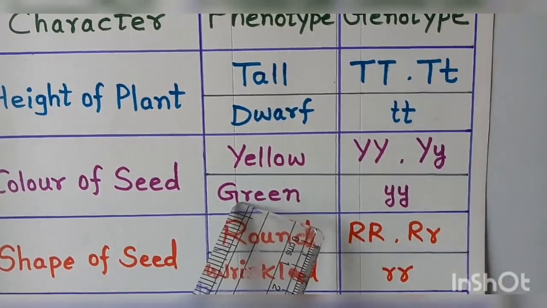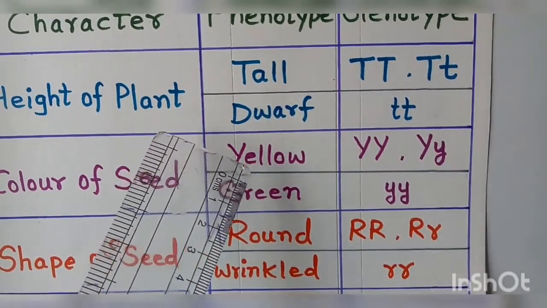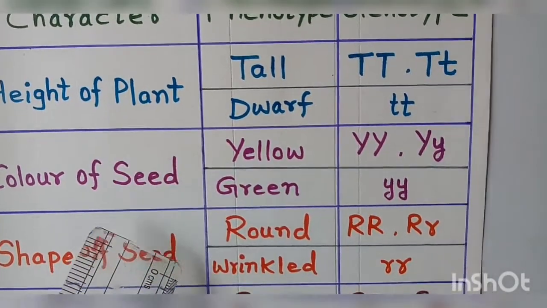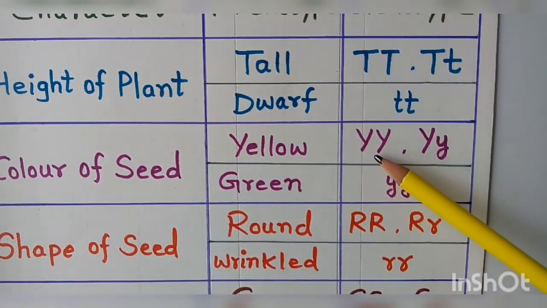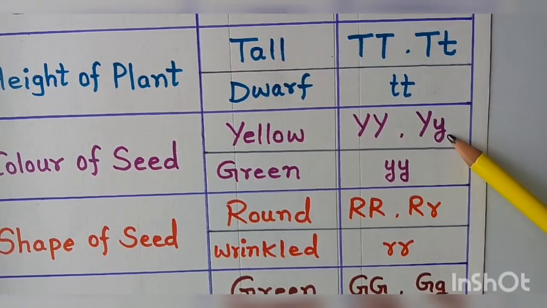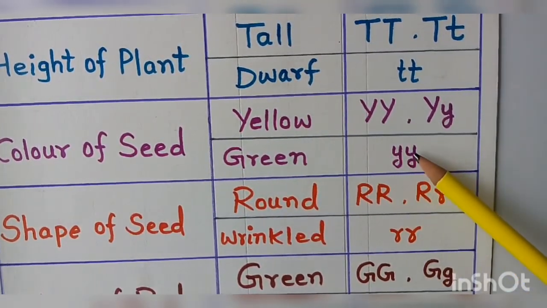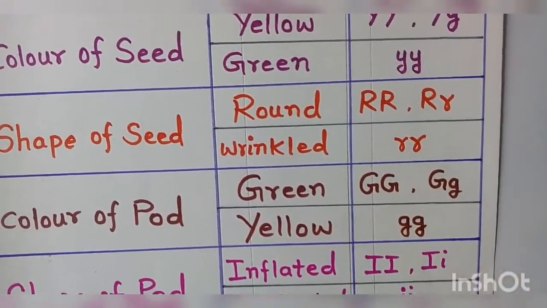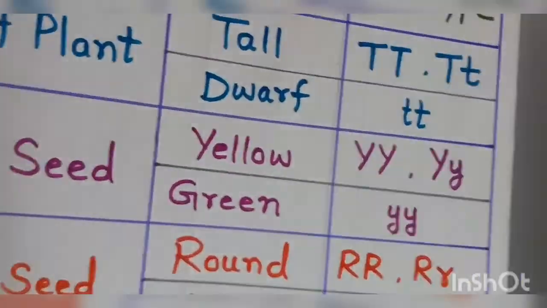Again, one thing you have to remember, out of these traits, which is dominant and which is recessive? Yellow is dominant and green is recessive. The genotypes for yellow are capital Y capital Y, and then capital Y small y. And for green, the genotype is small y small y. And so on for the remaining characters. So this chart, you have to learn it by heart so that you can understand the concepts very clearly. Thank you.